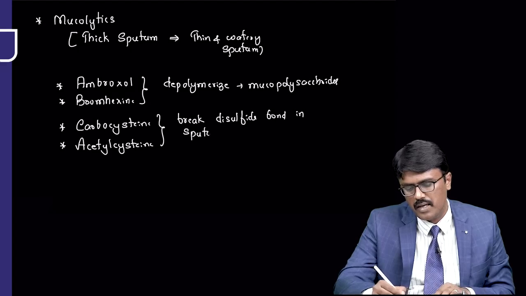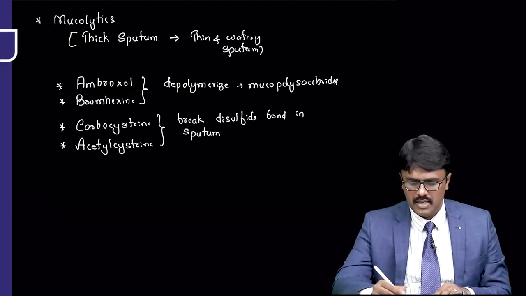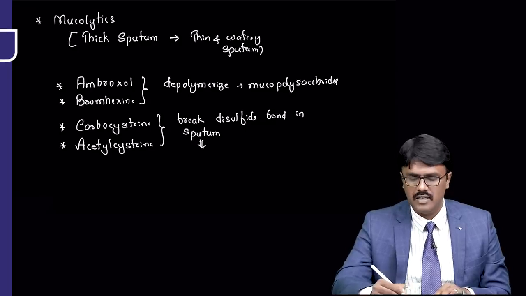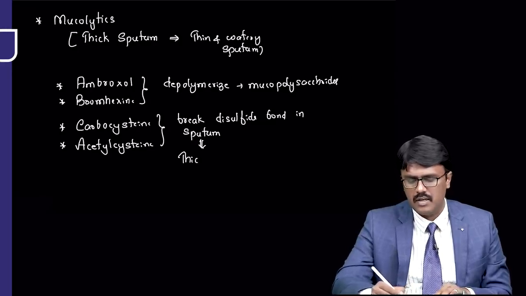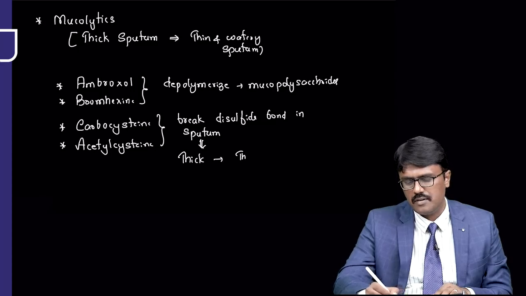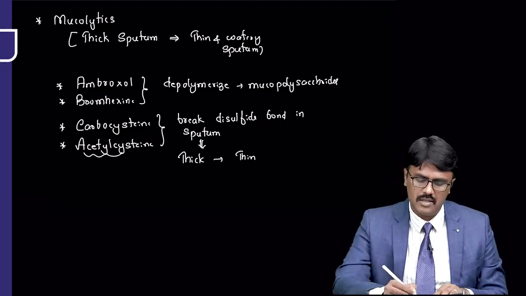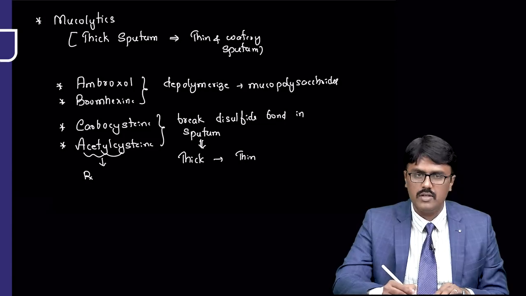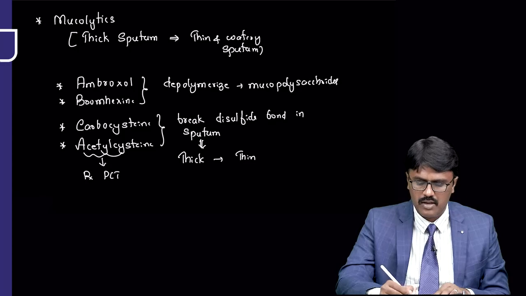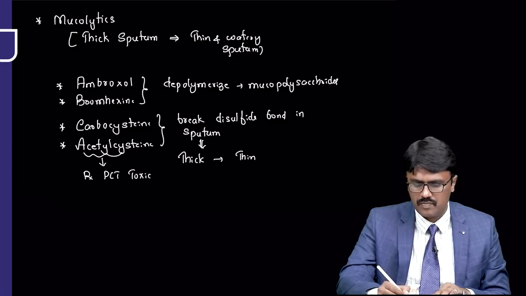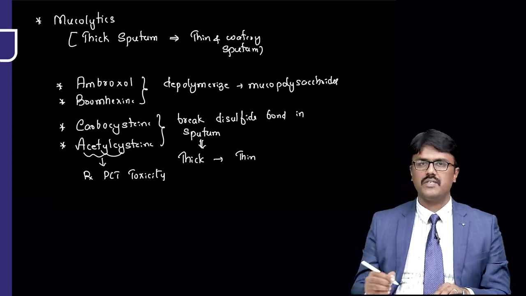By breaking the disulfide bonds, they will make the thick sputum thin. Now do you remember acetylcysteine somewhere else? Acetylcysteine is also used to treat one more thing. It is also the antidote for which toxicity? It is also an antidote for paracetamol overdose, that is acetylcysteine.